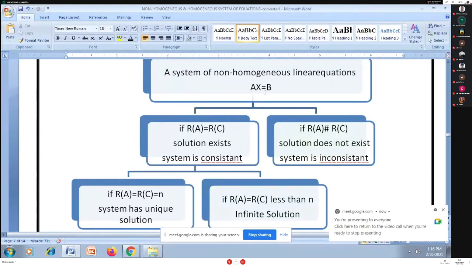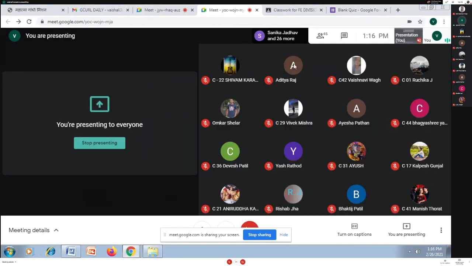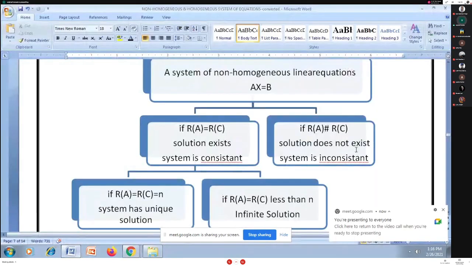The system is inconsistent whenever rank of A is not equal to rank of C. As the system is inconsistent, you stop there by writing no solution for the given non-homogeneous system.